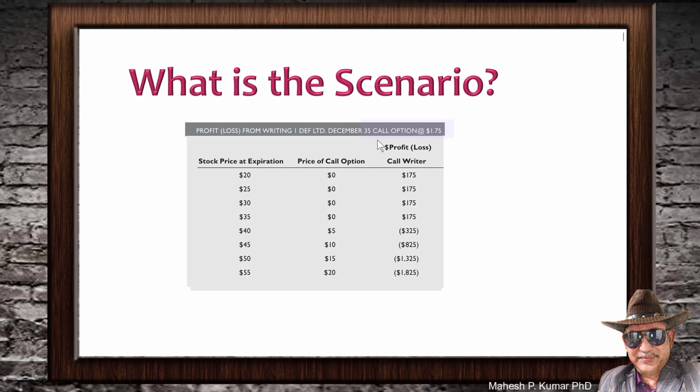The scenario is that you have written a call option, and this call option is of DEF Limited, and you are writing one call, and the strike price is $35 per share, and you have received a call option premium.